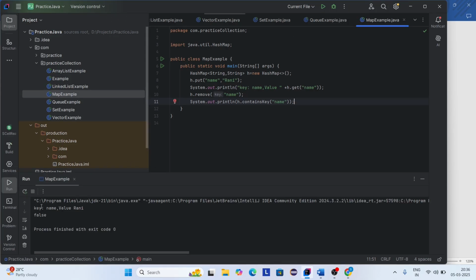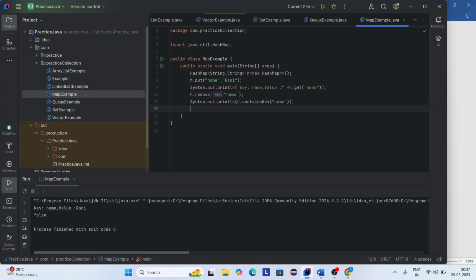Here you can see, we are giving a key as name and value as Rani. Here I want to remove the key. So containsKey is used to check whether the key is present or not. If it is present, it returns true. If the key is not present, it returns false.